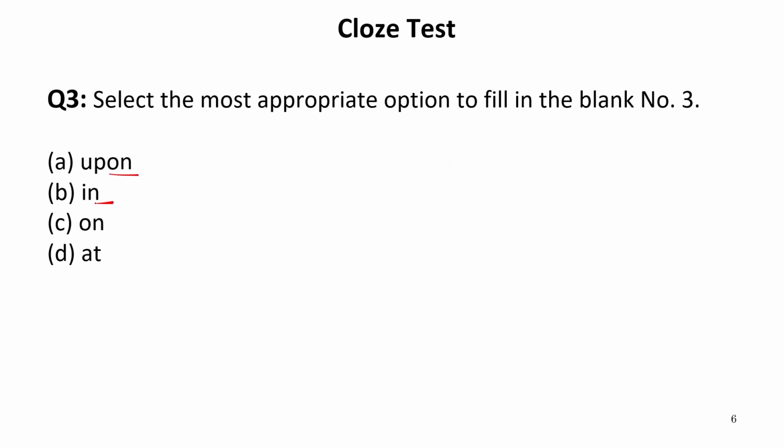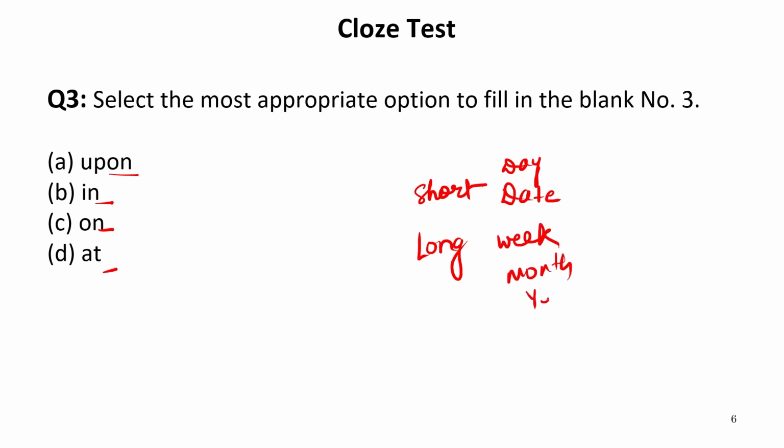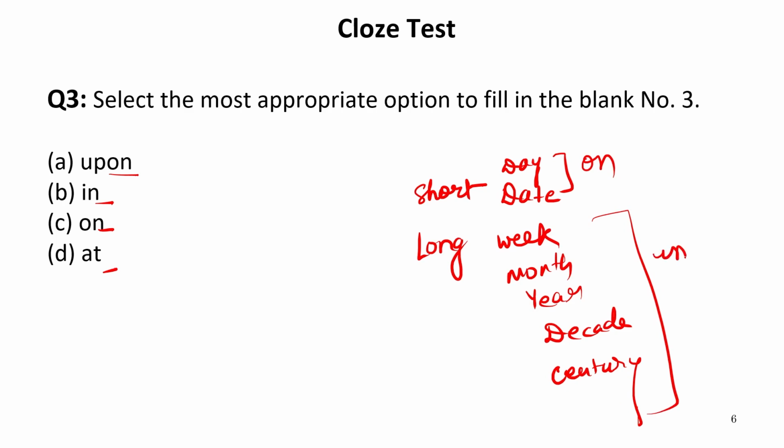It is upon, in, on, at. Now we have two types of duration of time. One is short time duration and the other is long time duration. Short refers to day or date and long refers to week, month, year, decade, century, and so on. So these are the long time durations. Now with the short time durations we use on, and for the long time durations we use in.